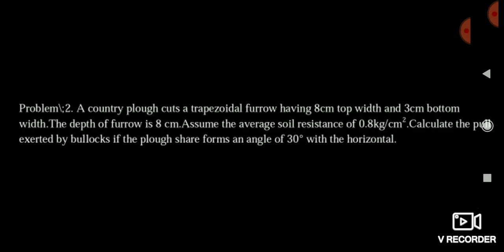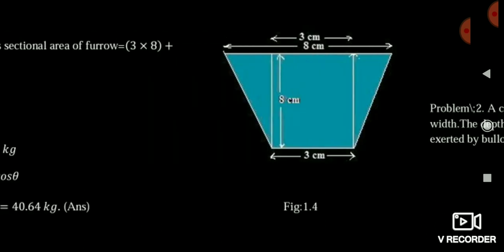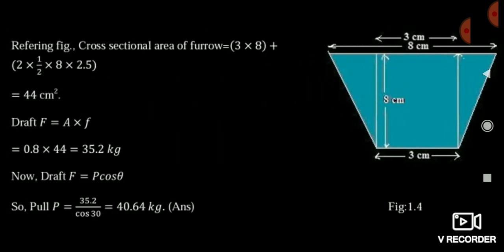Now friends, see another question. It is also based upon the previous concept only. Here it is saying that a trapezoidal furrow is being cut. In the previous question it was cutting a triangular furrow, but here it is cutting a trapezoidal furrow with 8 centimeter top width, 3 centimeter bottom width, and depth of furrow is 8 centimeter. Soil resistance is given, and calculate the pull exerted by the bullock if it acts at 30 degrees angle with the horizontal. Friends, the first thing you should do is calculate the cross sectional area of the furrow.